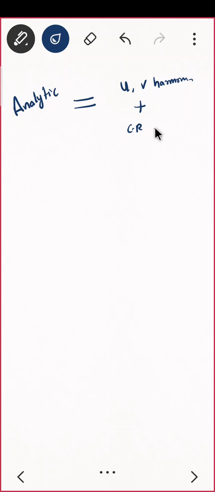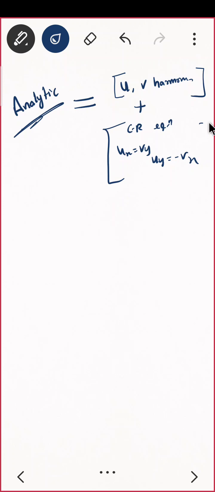That means what? Now I am going to prove analytic is the same as u and v must be harmonic and CR equation, Ux equal to Vy, Uy equal to minus Vx. Do you agree? So now it is quite easy to prove something is analytic. You just have to check whether it is harmonic and whether it satisfies the CR equation. Perfect. If any one of them is not satisfied, that means it is not analytic. And this is if and only if. Now let us prove this.